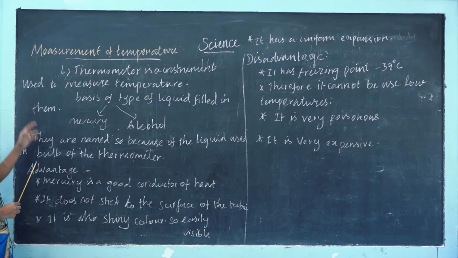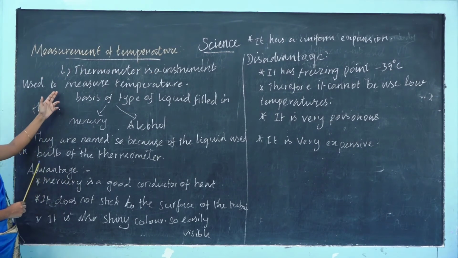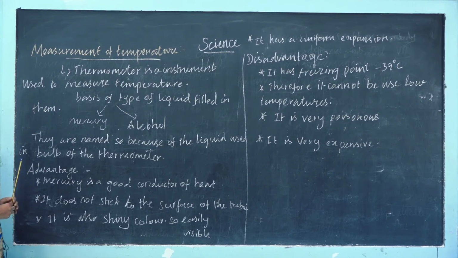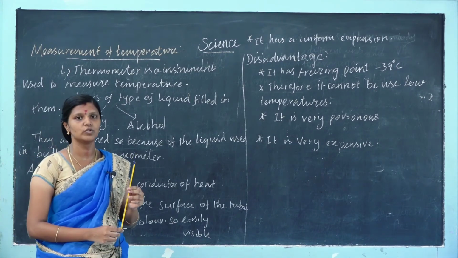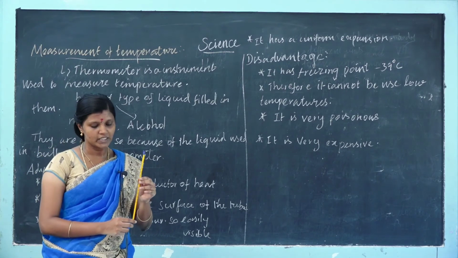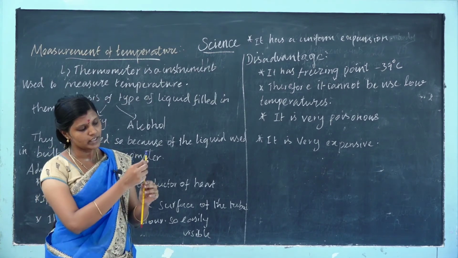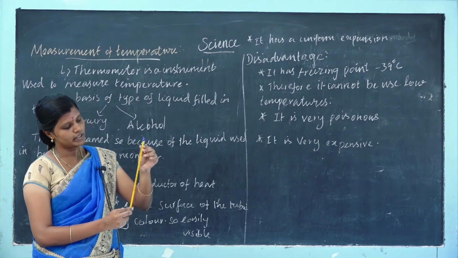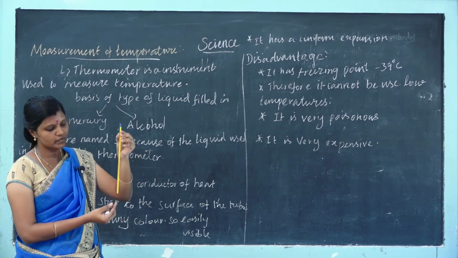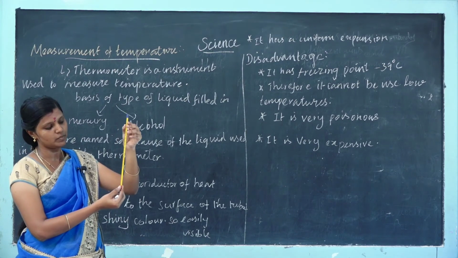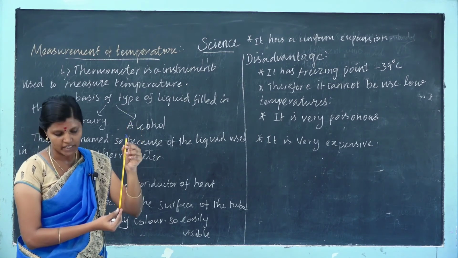Next, see the measurement of temperature. The thermometer is an instrument used to measure temperature. This is a thermometer. It has a long, narrow, uniform glass tube with a bulb at one end which is filled with mercury.